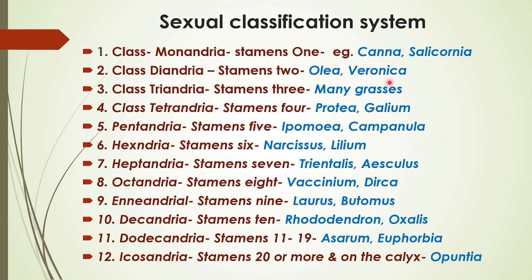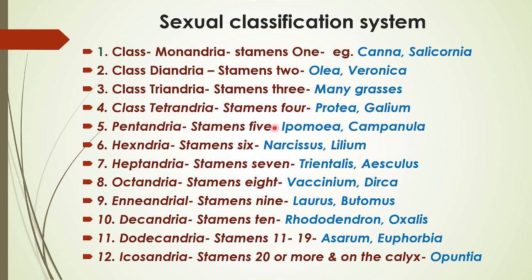Examples are Olea and Veronica. Third class is Triandria, when stamens are only three, and the example is many grasses. Class Tetrandria: any flower containing four stamens is placed into the class Tetrandria. Examples are Protea and Gallium.